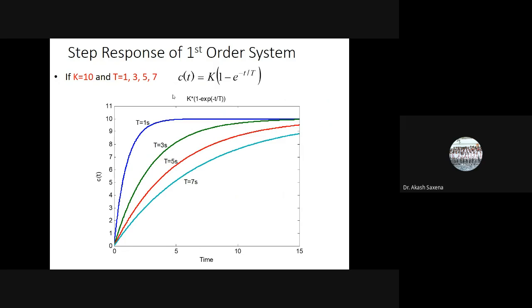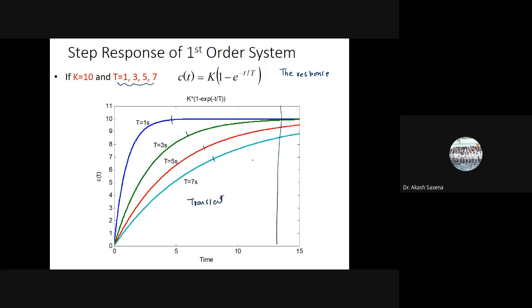Likewise, you can see if I change the value of T over here, then the shape of this curve will actually be changing. That means the response, before reaching the steady state, this part is the transient period.